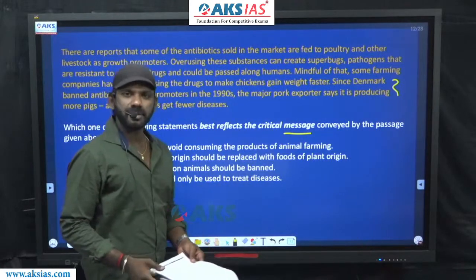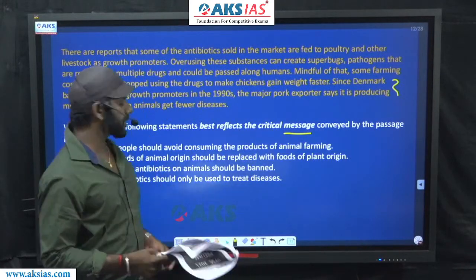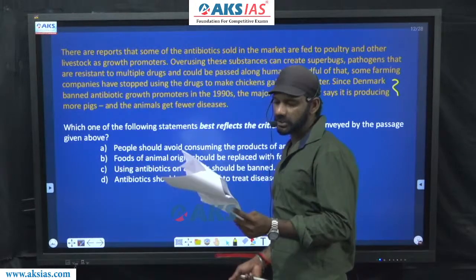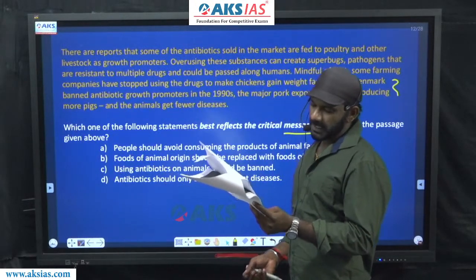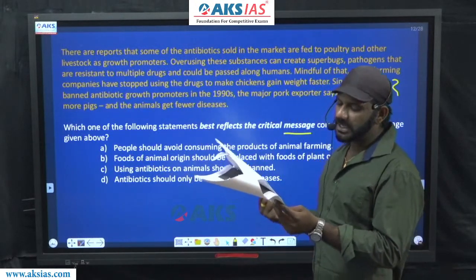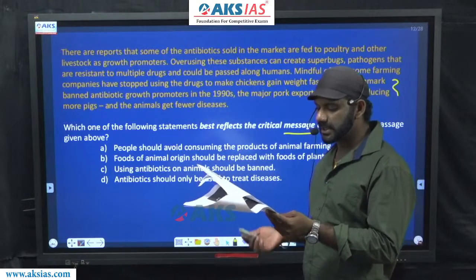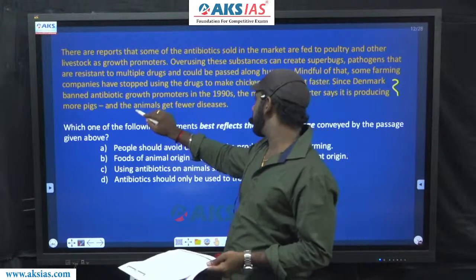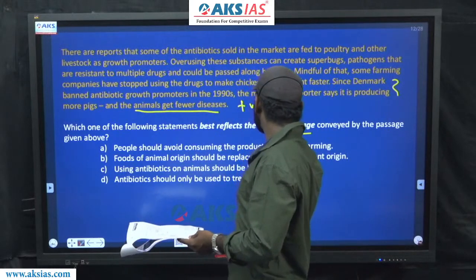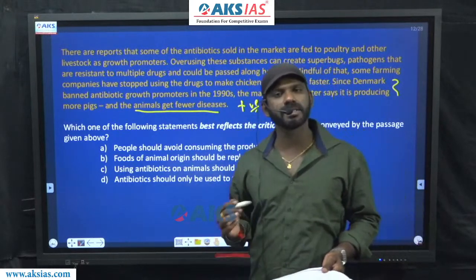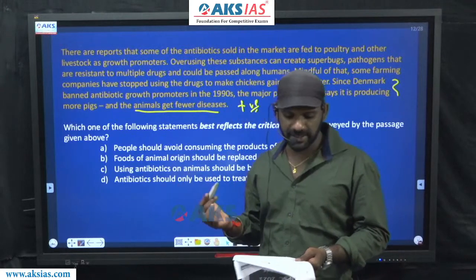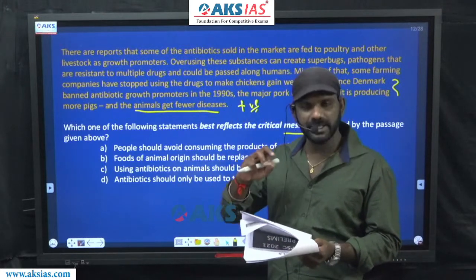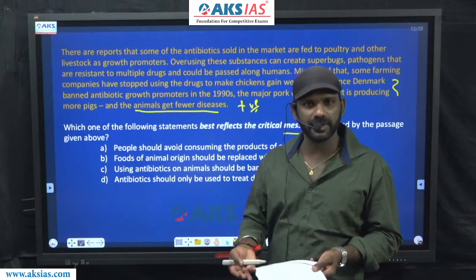I'll read the last sentence once again. Since Denmark banned antibiotic growth promoters in the 1990s, the major pork exporter says it is producing more pigs and the animals get fewer diseases. This part of the passage is positively charged, right? Animals get fewer diseases because they stopped using those antibiotics now.